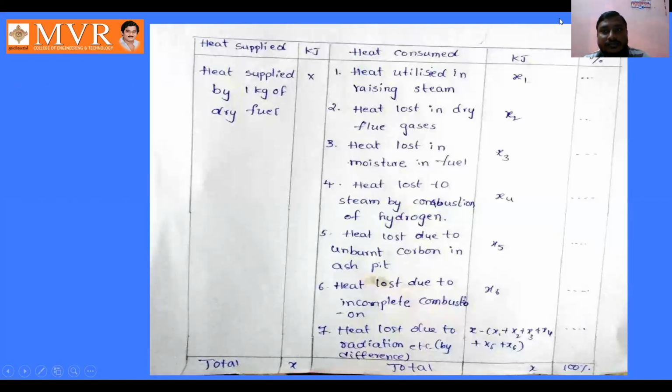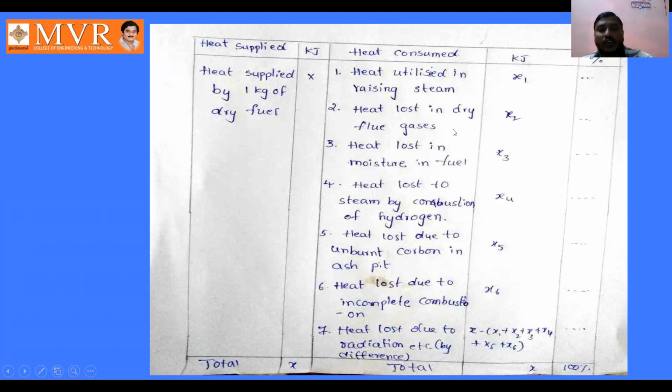See here, we can observe the heat supplied. What is the heat we are supplying for 1 kg of dry fuel, and what is the heat we are consuming here in kilojoule per kg? Heat supplied by 1 kg of dry fuel means we need to calculate in the heat balance sheet: heat utilized in raising steam, which we are taking here as x1.